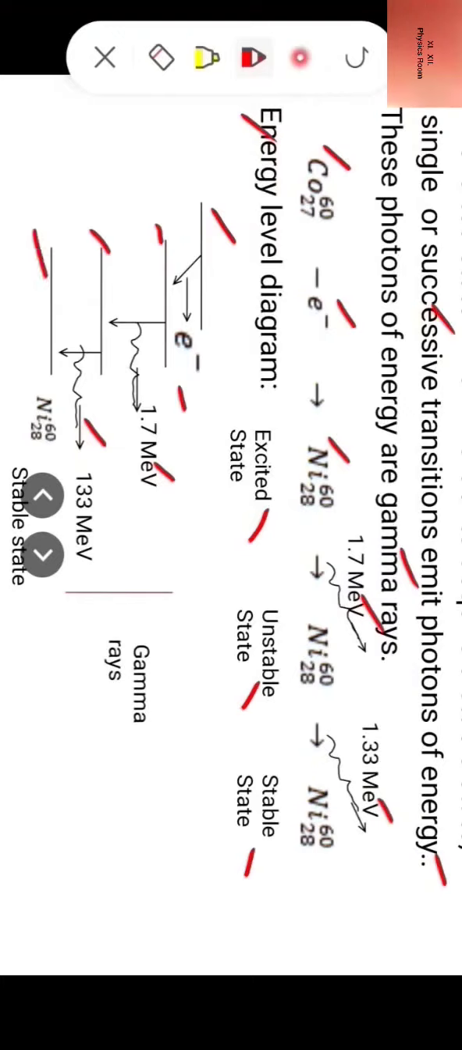Now these two photons of energy 1.17 million electron volts and 1.33 million electron volts are nothing but gamma rays, and nickel-60 reaches a stable state. This is how gamma emission takes place.